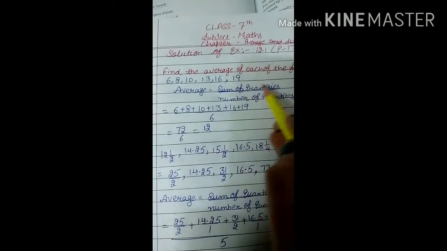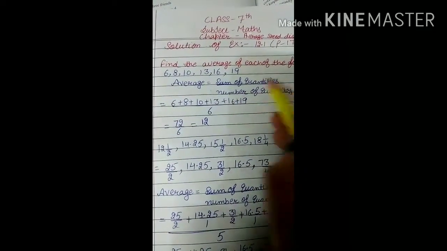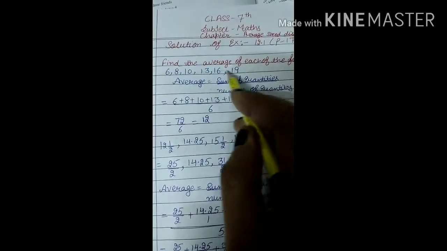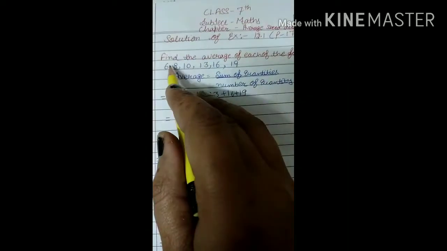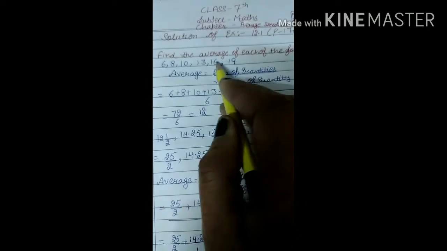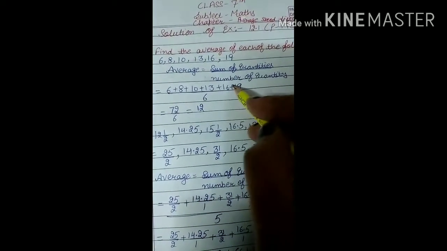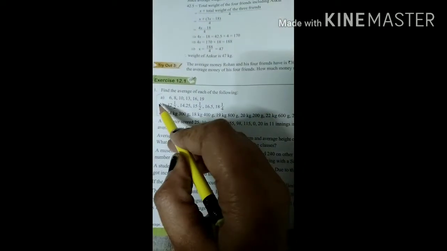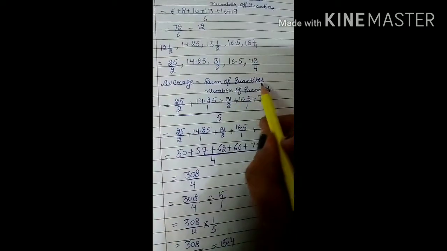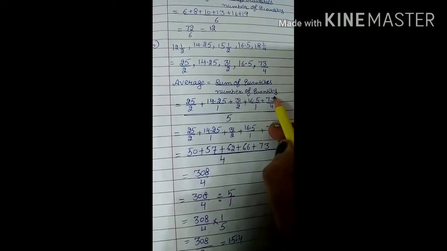Here you can see we can find the average by the sum of the quantities over the number of the quantities. Sum of the quantities means you have to find the sum of all these numbers, over the number, which you can count: 1, 2, 3, 4, 5, 6. So you can do the addition and then the division. Same thing in the B part and in the C part, meaning you have to find the sum of the quantities over the number of the quantities.